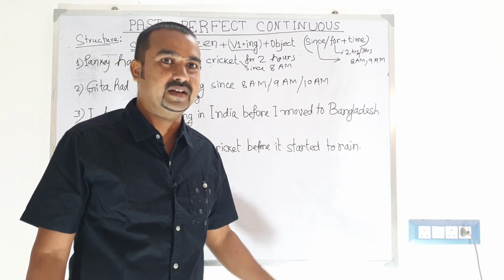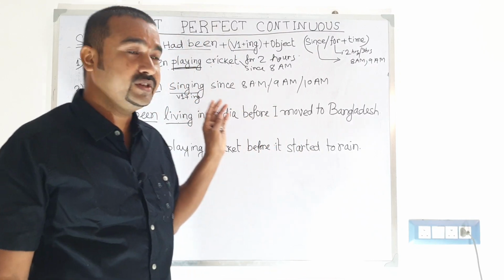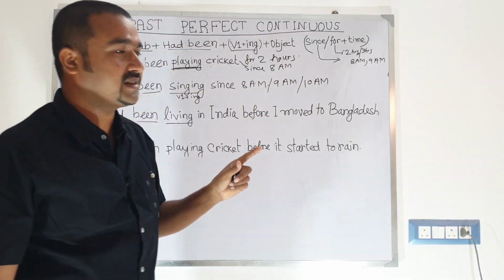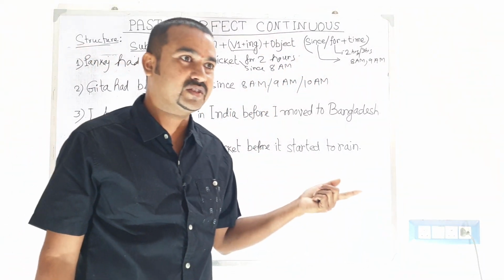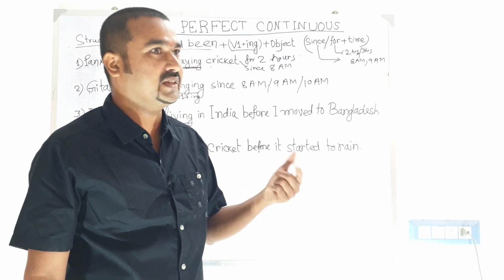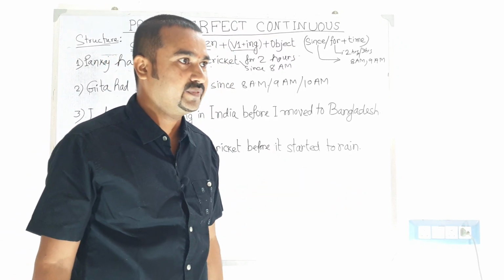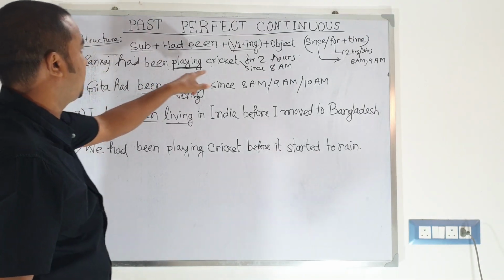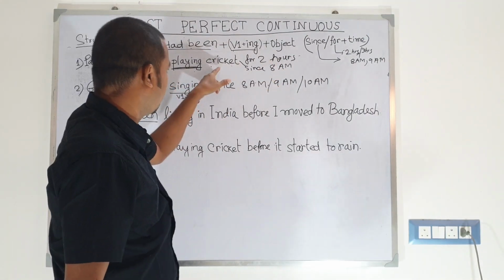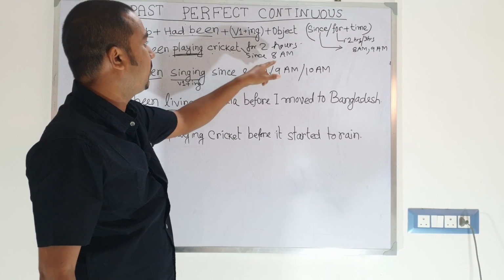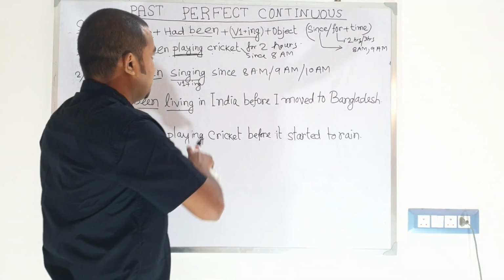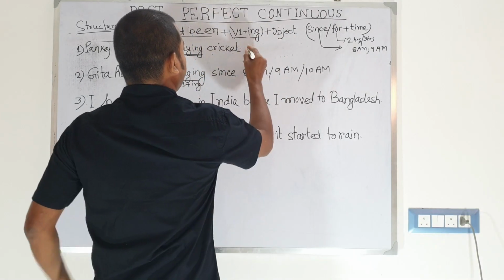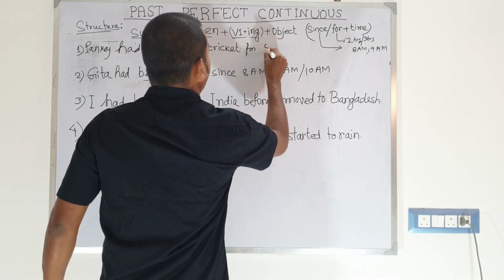For time, we mention either the point of time or the duration of the time. So we know from this example that Pankaj had been playing cricket for 2 hours, or since 8 a.m., since 4 p.m., as you need. It doesn't matter. For 5 hours.